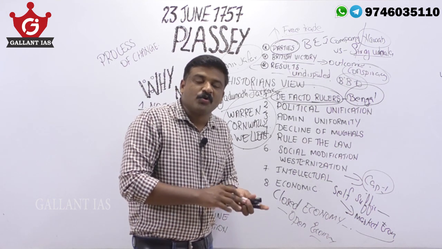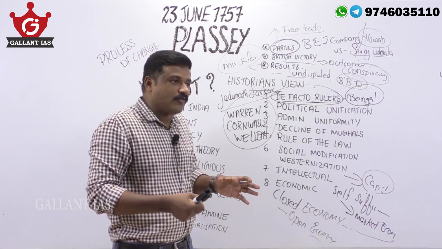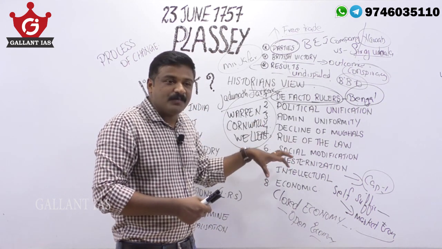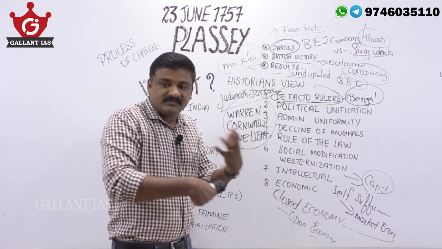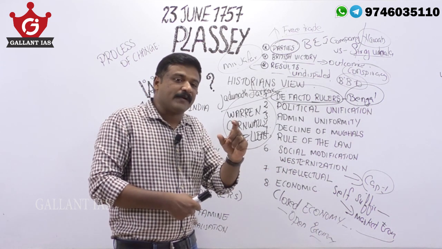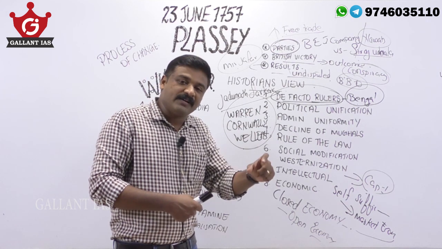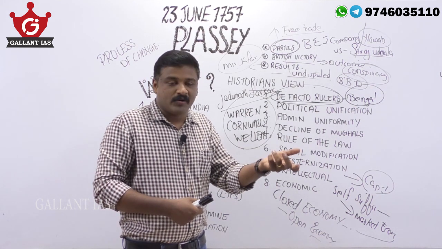So the Indian economy also transformed. These are some popular arguments in favor of this particular thought or opinion that Plassey ended medieval India and started modern India.